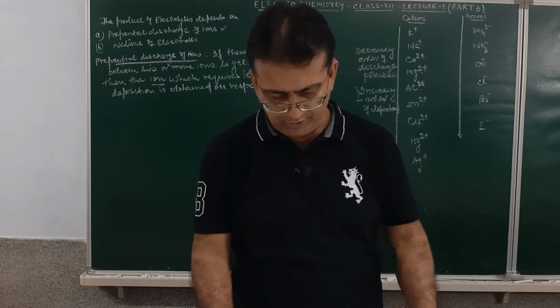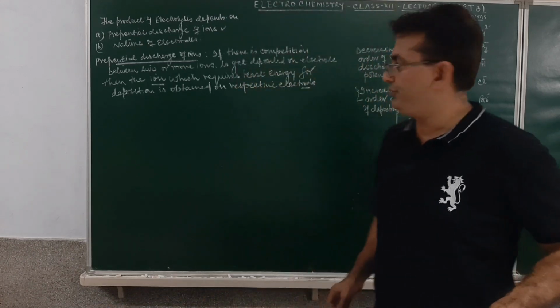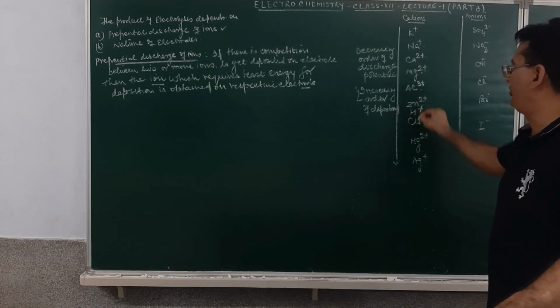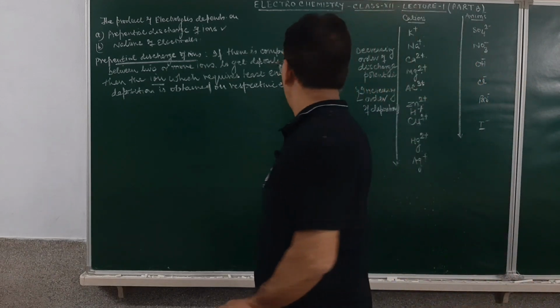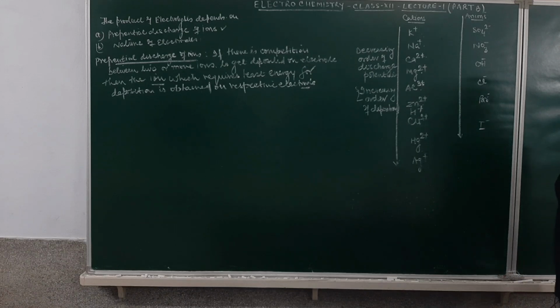I hope, students, you have been understanding what I want to tell you. Here, after zinc, there will be the hydrogen ion. Am I clear? Now, the one which is toward the lower side will get deposited more easily than the one which is toward the upper side.